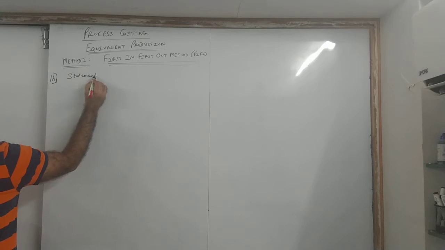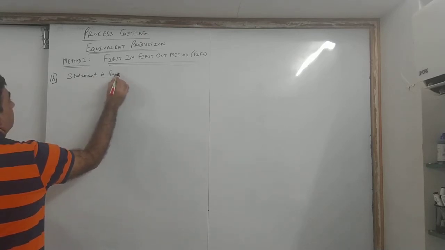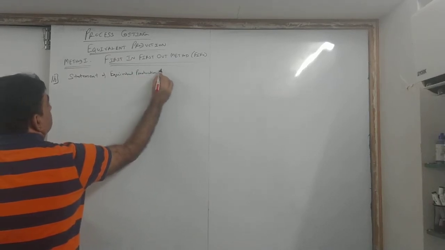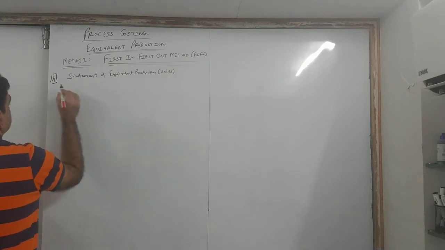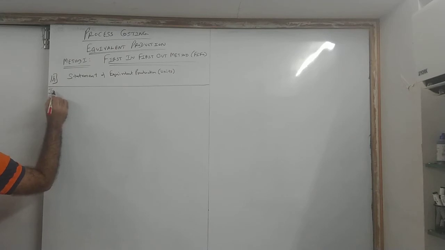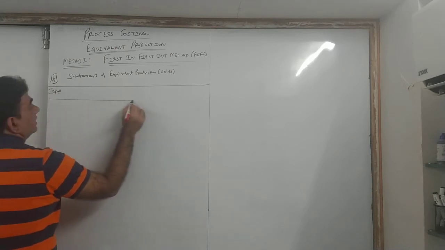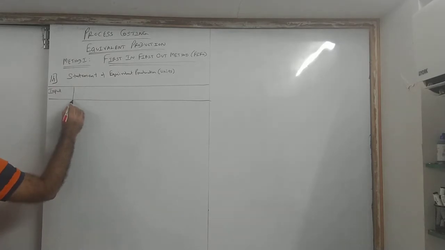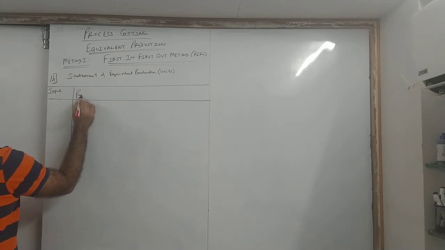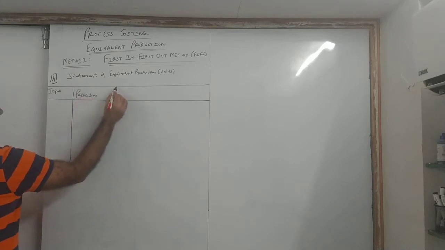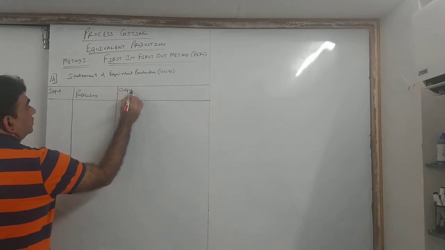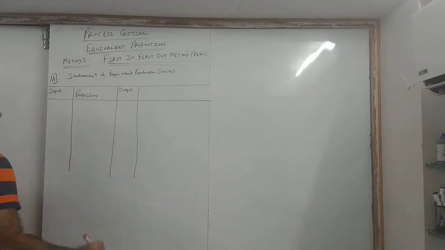Statement of equivalent production, or we also call it units. Now see the format, how you do. First will be input, around 5 to 6 lines. Then you have particulars. After that, you have output.